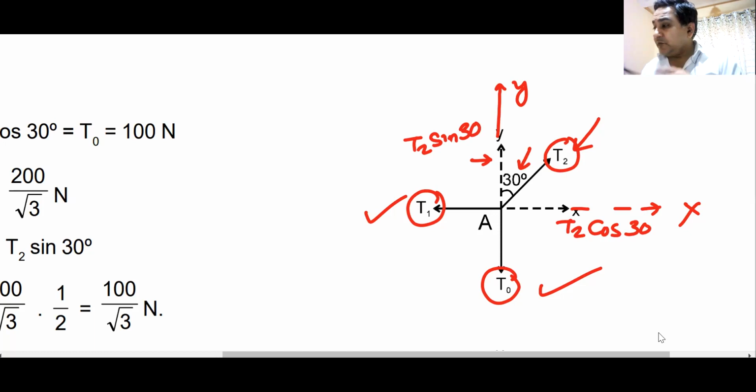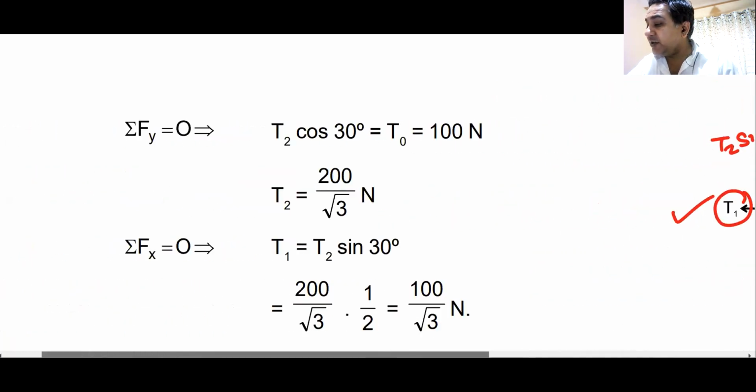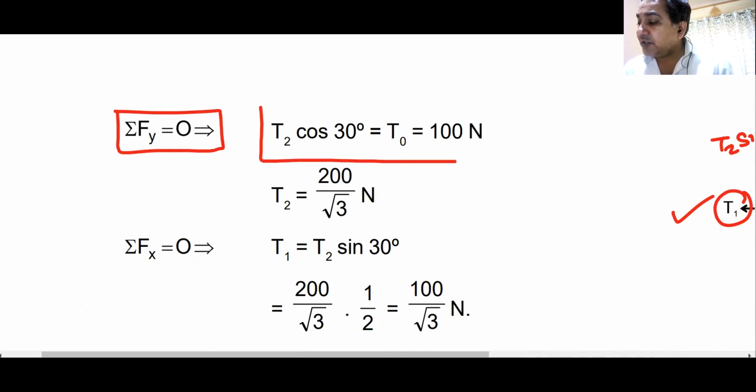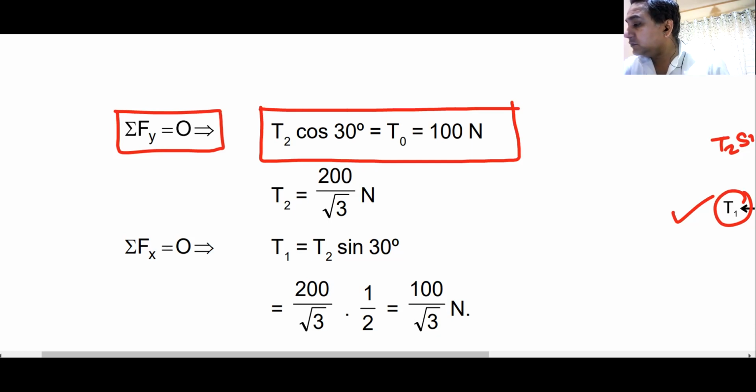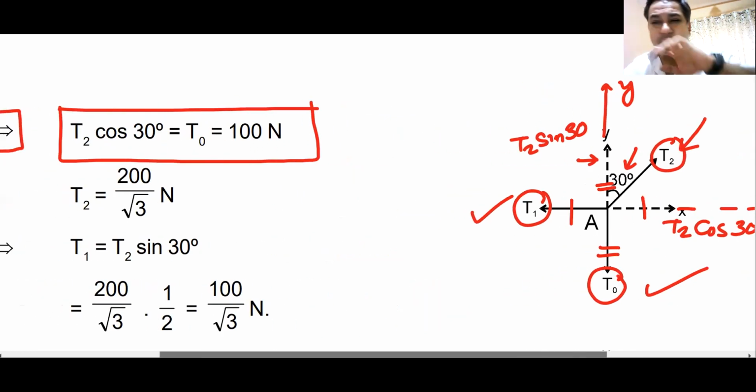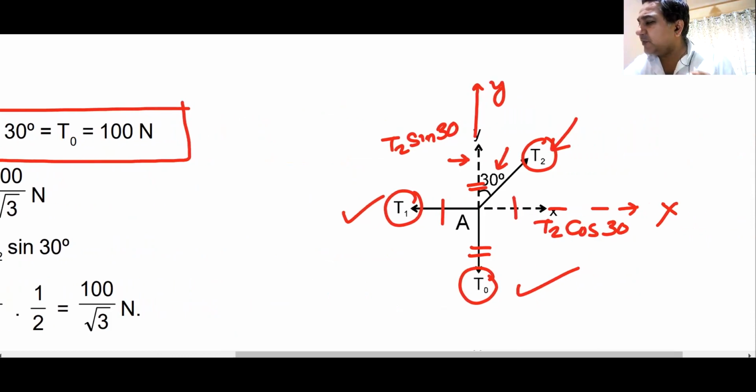Then forces along the y-axis should be equal. This force must be equal to this one, and I guess this is the equation that is given over here. Total force on the y-axis must be 0. So T2 cos 30 will be equal to T0 along the y-axis. Though I think they've taken it wrongly. It's a misprint, don't worry.